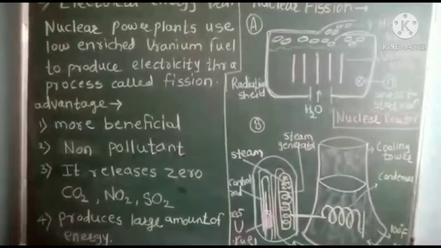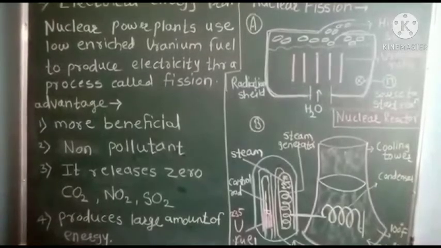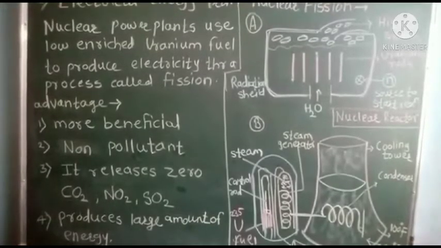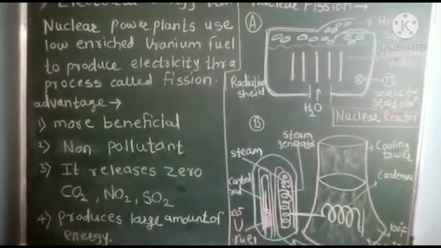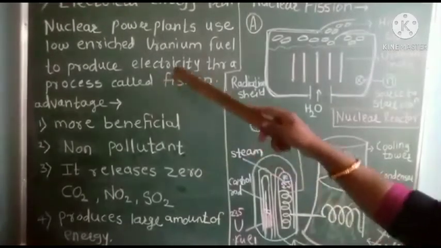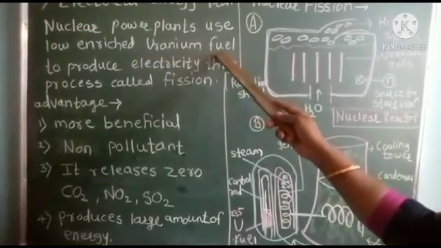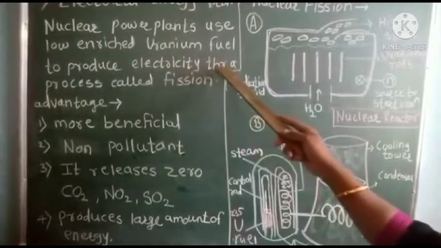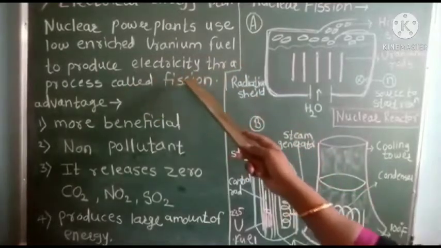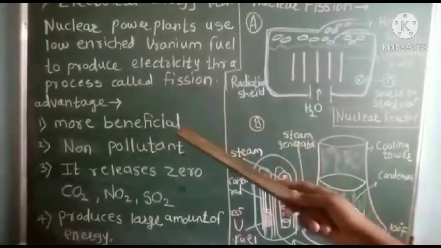Nuclear power is a clean and efficient way of boiling water to make steam, which turns turbines to produce electricity. In nuclear power plants, we use low enriched uranium fuel to produce electricity through a process called fission reaction.